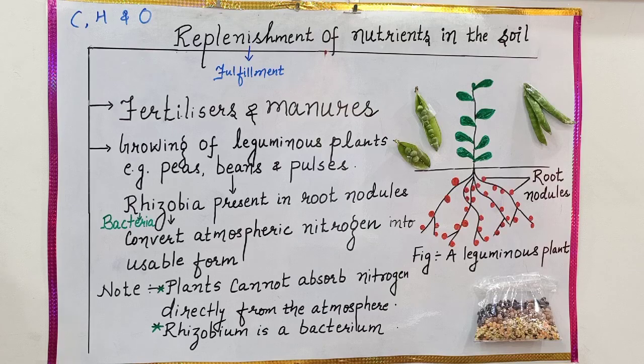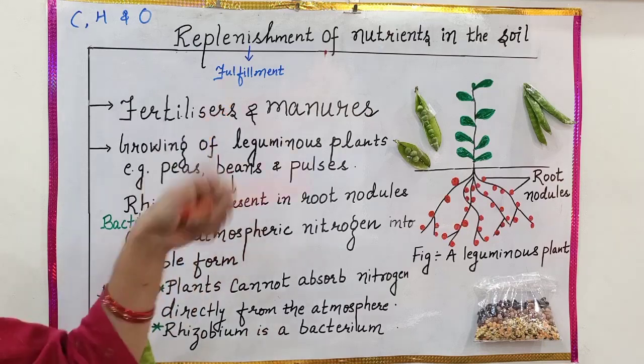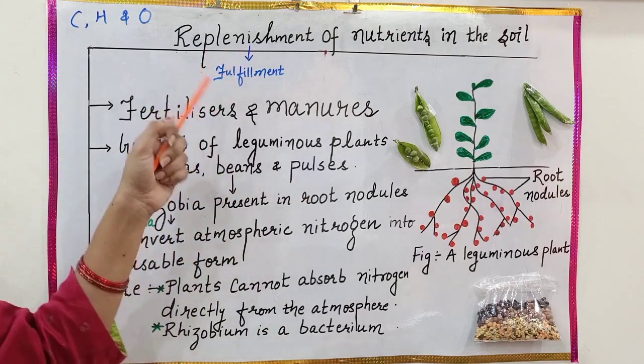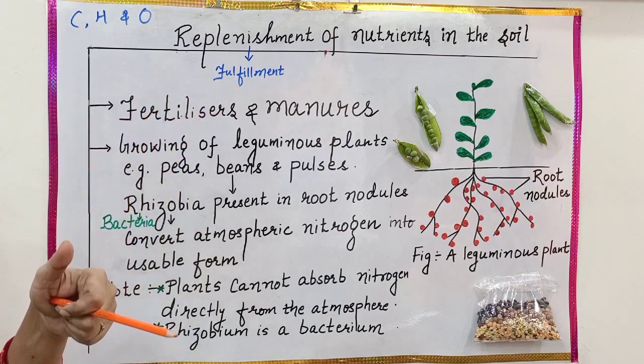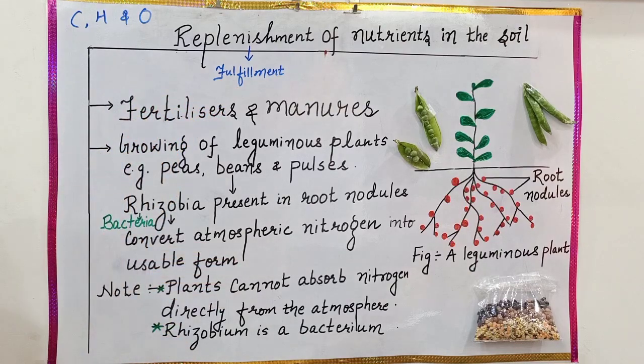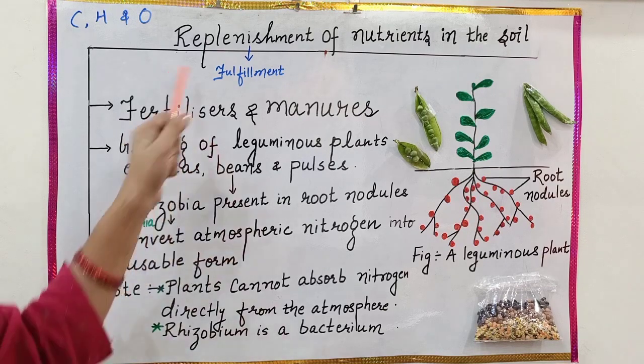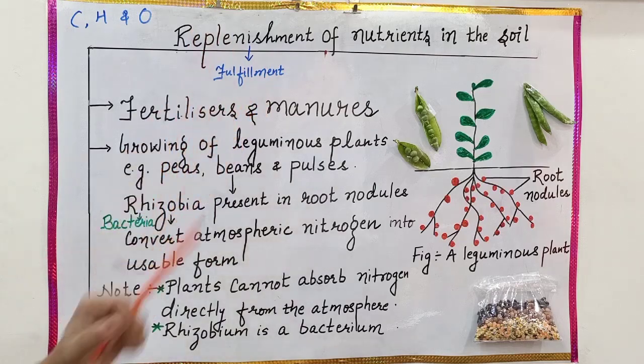This does not happen in a forest. Why? Because in a forest, when the leaves are falling and they are being decomposed, they provide the nutrients to the soil. But this does not happen in a farm. So we need to replenish the soil with nutrients. The meaning of replenishment is fulfillment. Fulfillment means once something has been used and it has become deficient, it needs to be supplied again. So replenishment of nutrients we are going to study in this class.